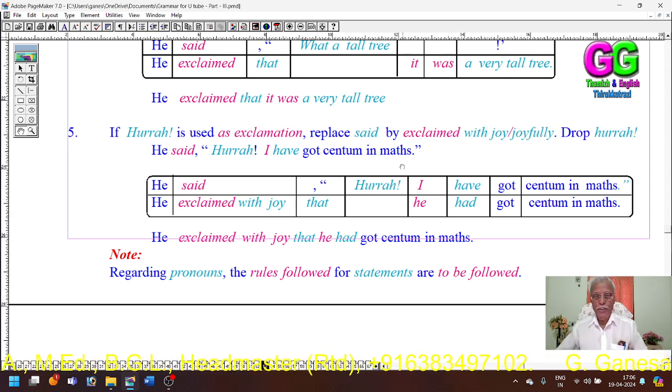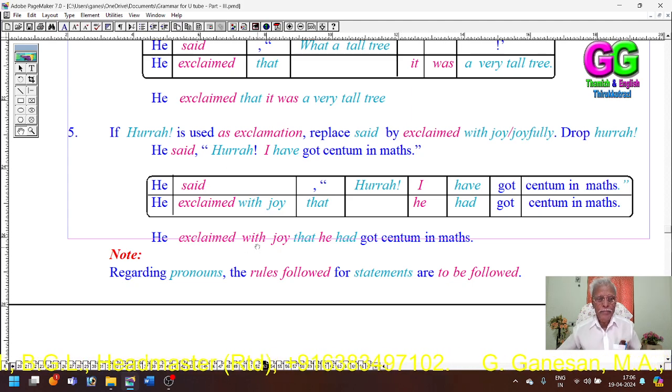I refers to he, so I has been changed into he. Who has been changed into her. Past participle should not be changed. Then there is no word to be changed. Okay, no pronouns or adverbs to be changed. He said, "Hurrah, I have got centum in maths."